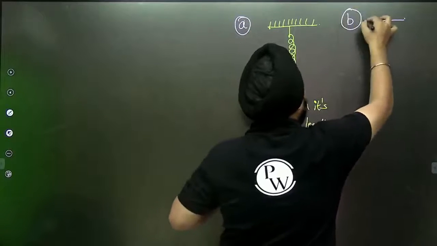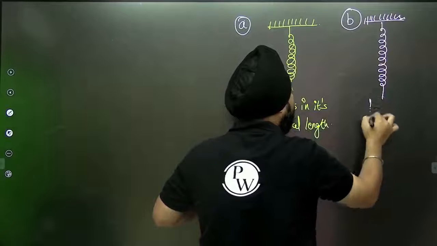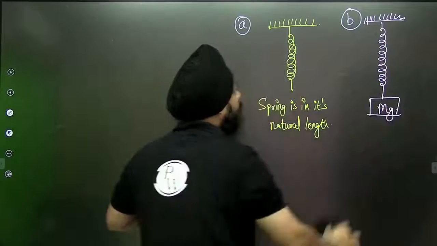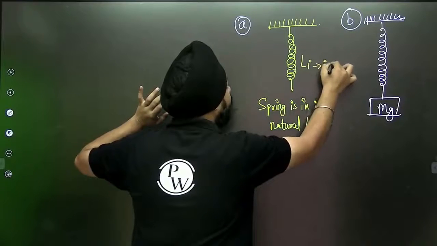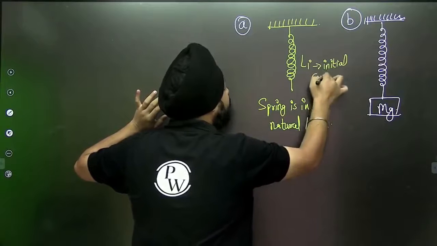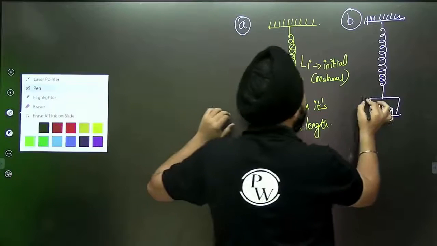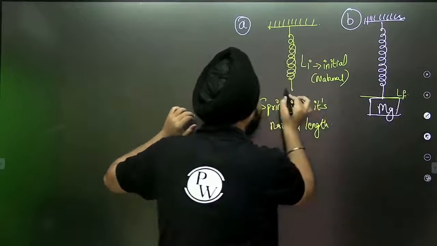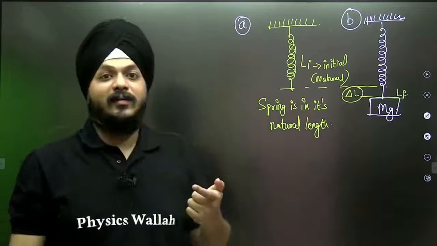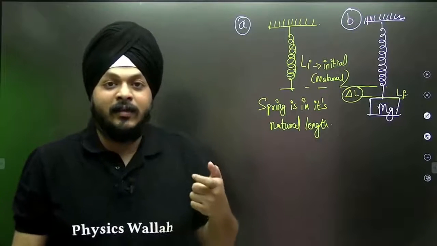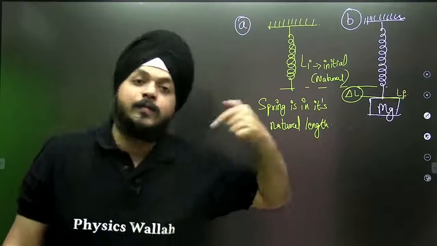Suppose we are placing a mass on this spring. Then can I say this is the initial length, in another sense the natural length of the spring? And this one is the elongated length, this is L final. What will be the difference of the length? The change in length will show how much strain is produced.